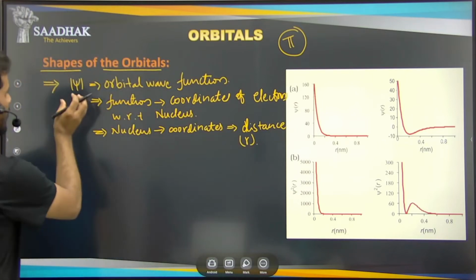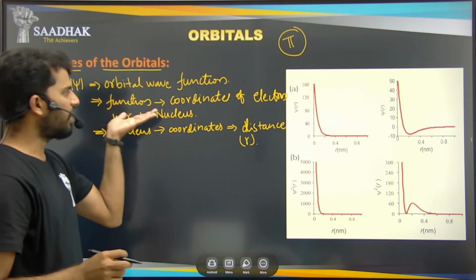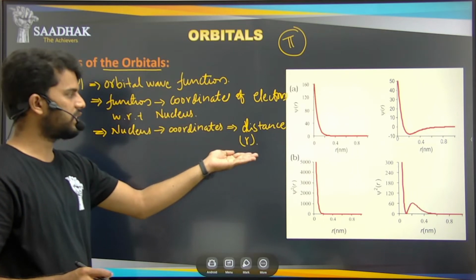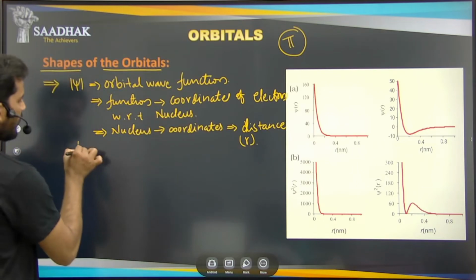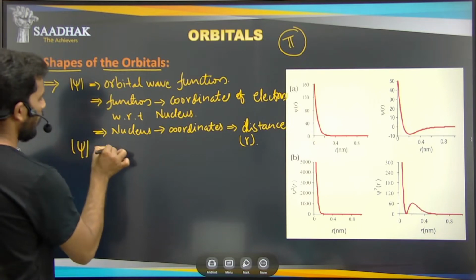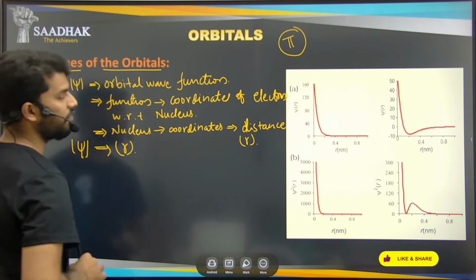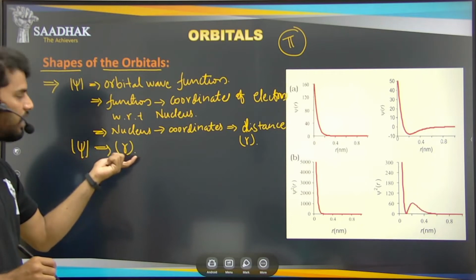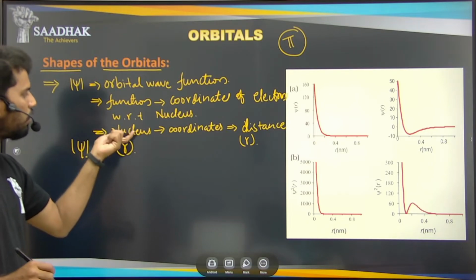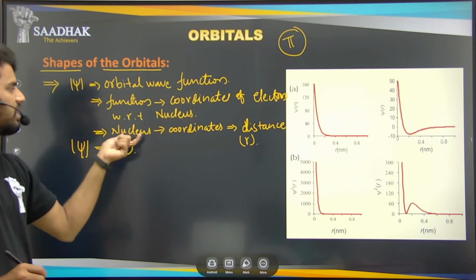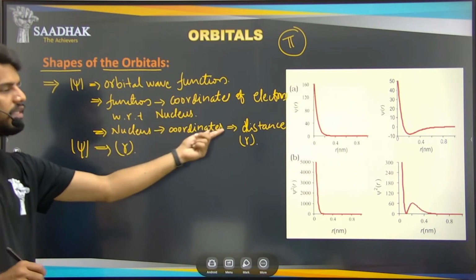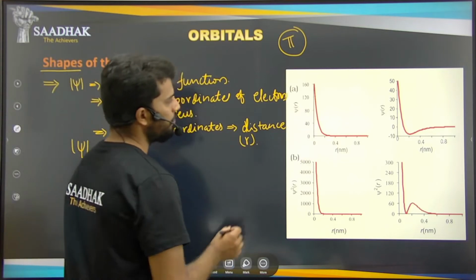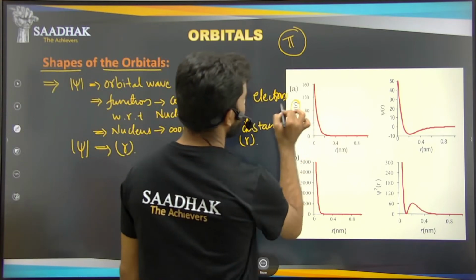So this psi function is nothing but the function with respect to r, whatever the distance that we have, r. So the function psi is nothing but a function of r, right? So how this psi function will be behaving depending on the distance, that is, the distance between the electrons and the nucleus, that is nothing but the r. So how is it behaving? If you can see this picture here, in this figure, this is our psi function, okay?